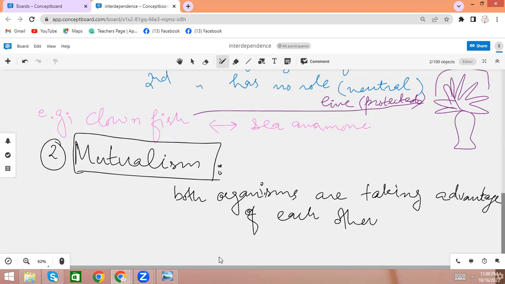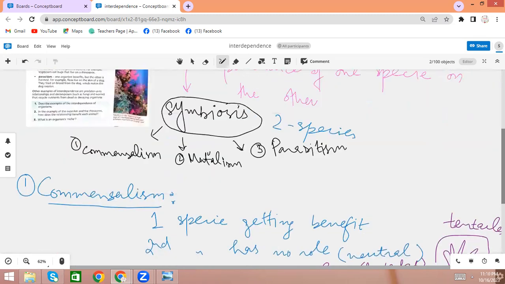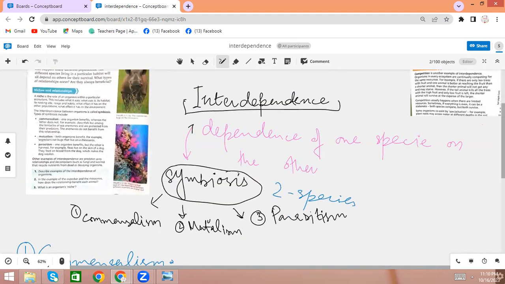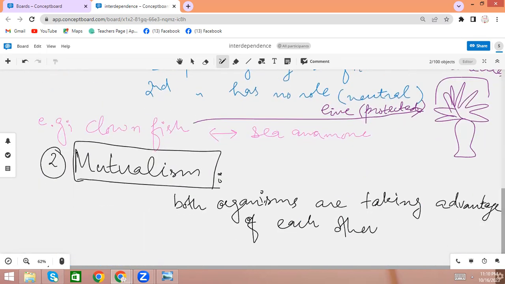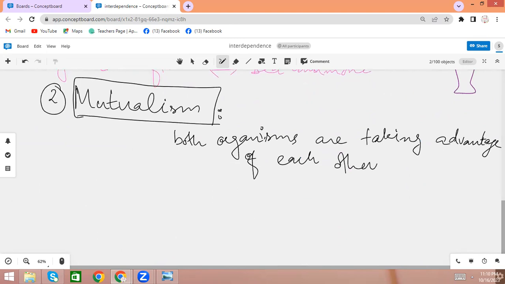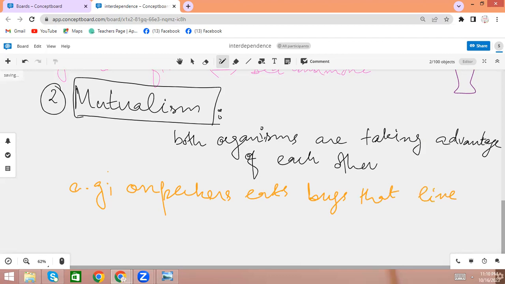Okay, so here we have the example of oxpeckers and rhinoceros. Okay, for example, oxpeckers eat bugs that live on rhinoceros.